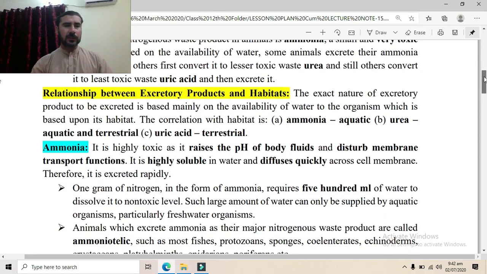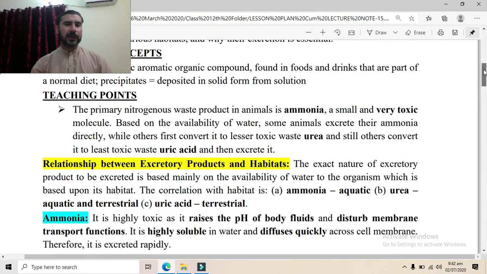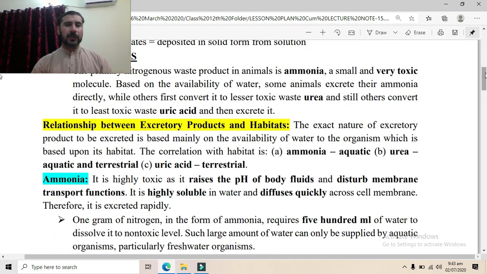So depending on the availability of water, the organism will excrete ammonia if more water is available in the habitat in which the organism is living. Those organisms which live with a moderate water supply will excrete urea in place of ammonia. And there are others which have very scarce, very limited availability of water, so they will release uric acid as their excretory product.